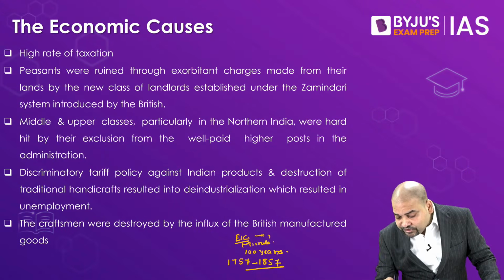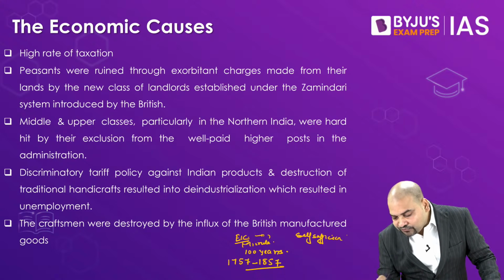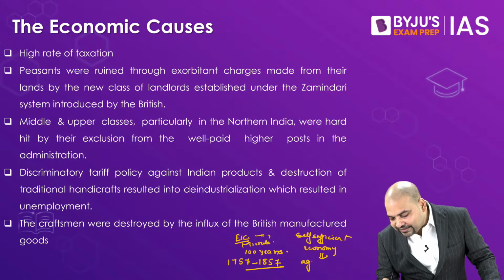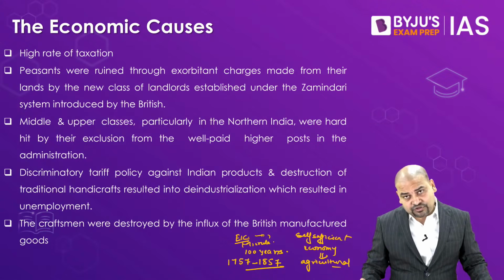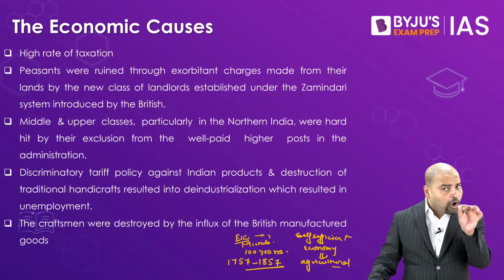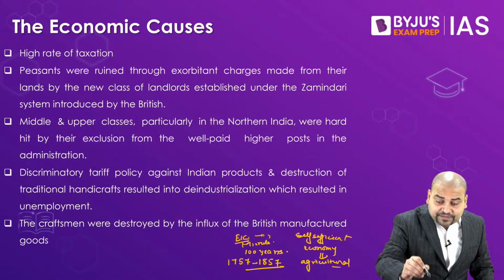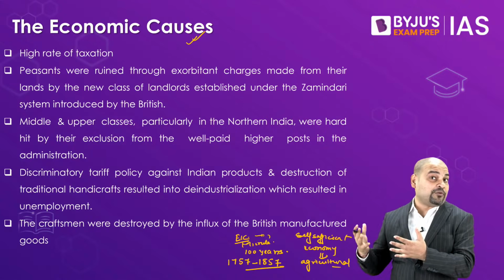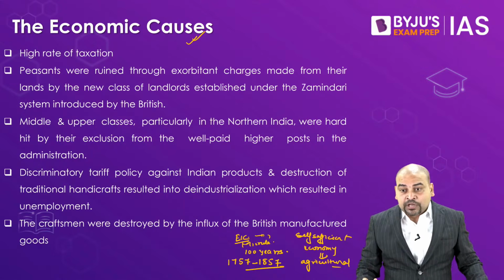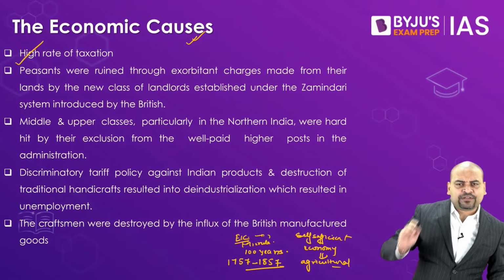India was a self-sufficient economy that was transformed during their time into mainly an agricultural economy. They destroyed our industries, which you study as deindustrialization. All of you should remember that we study these economic causes in a much bigger manner when it comes to the economic history of modern India. Now, one by one, see here.